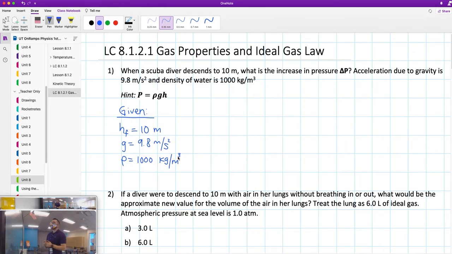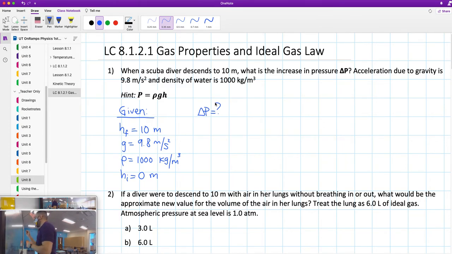Now, what is the initial height? Well, we're going to establish the initial conditions that at sea level, the height is 0 meters. That's our starting point. Height initial is 0 meters. And we have to find the change in pressure. Notice that the acceleration due to gravity and the density of water will not change from going from 0 meters to 10 meters. Water is water, and the acceleration due to gravity is a constant.